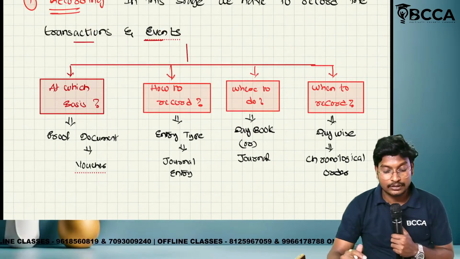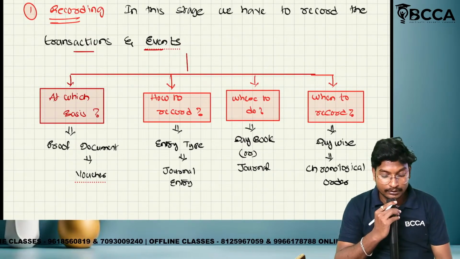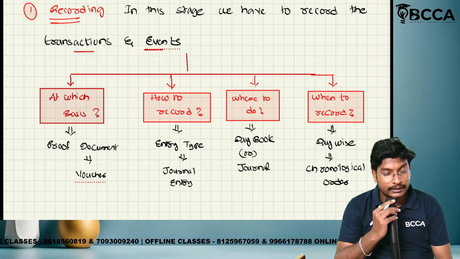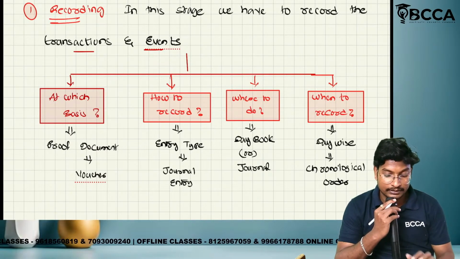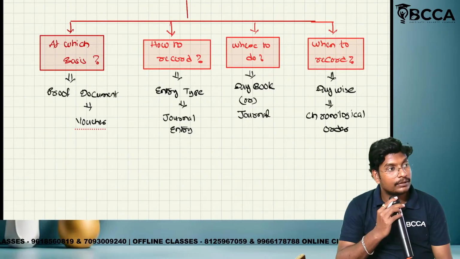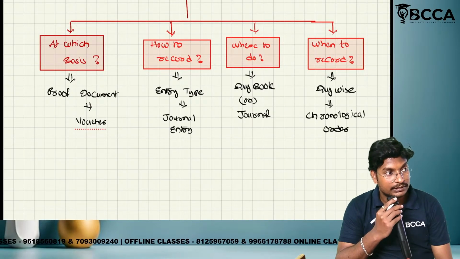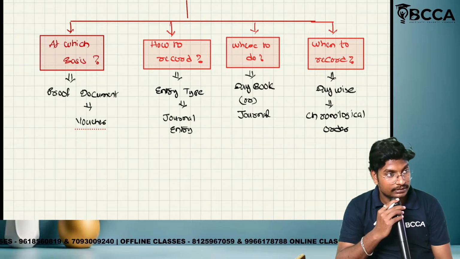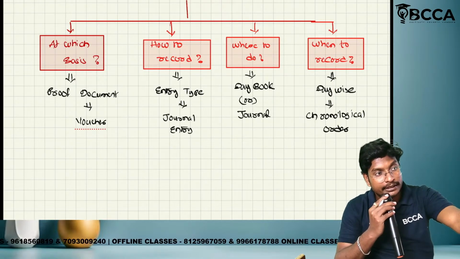So this is called totally recording. First one is called on which basis? Which basis means what are the proof documents? Proof document is nothing but a voucher. For purchase, purchase voucher. For sales, sales voucher. Like that. Next one, how to record means journal entry format.